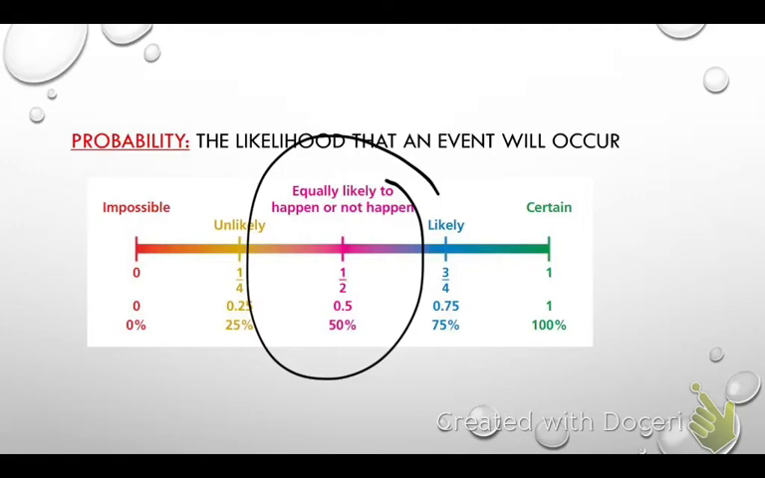How many of you have ever heard somebody say, there's a 50-50 chance it could happen? All right, that's this in the middle. It's equally likely to happen or not. Then you've got something from here. It goes from about 1% to 49%.